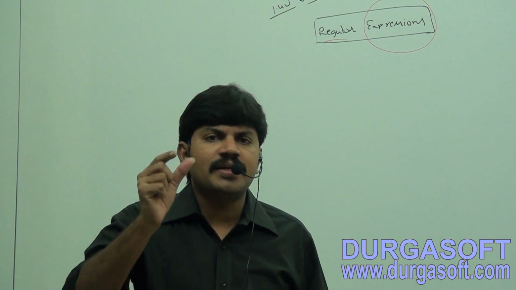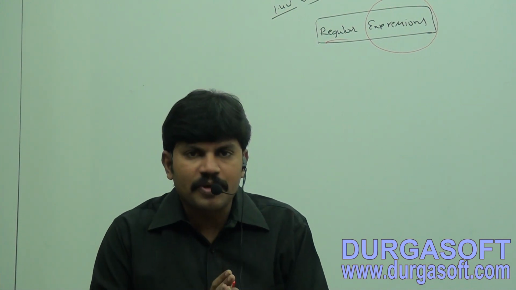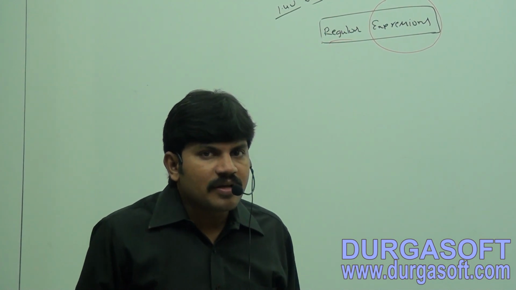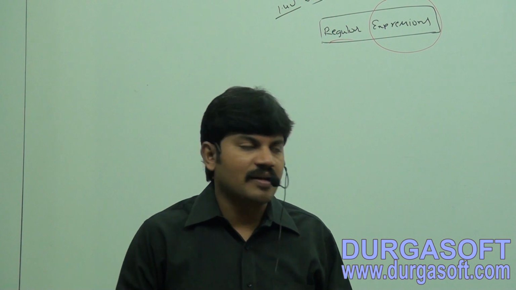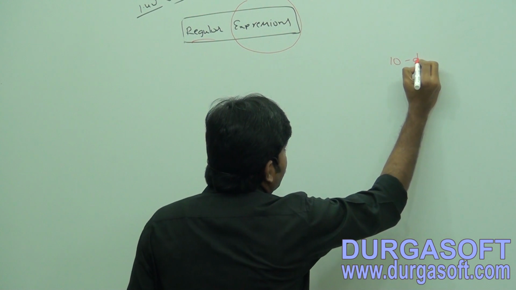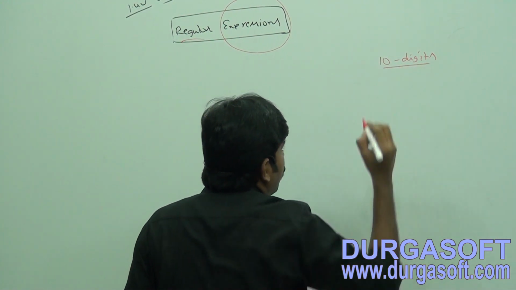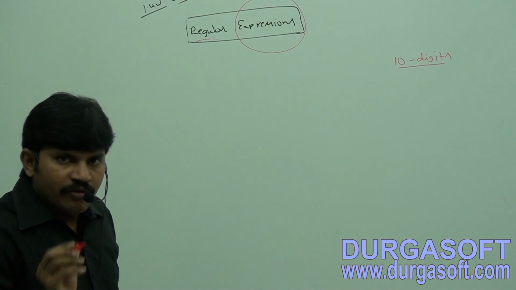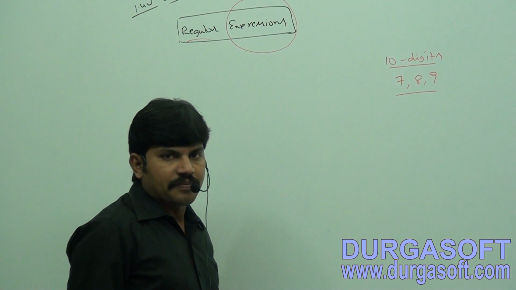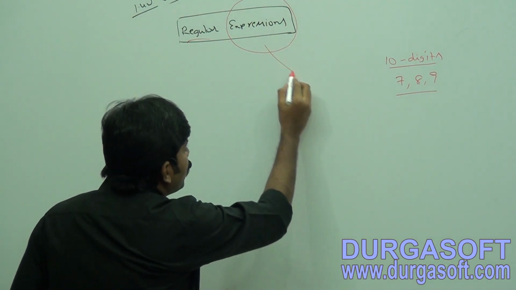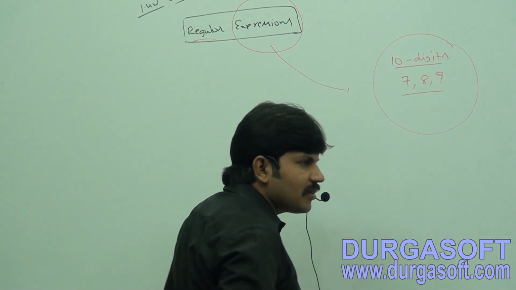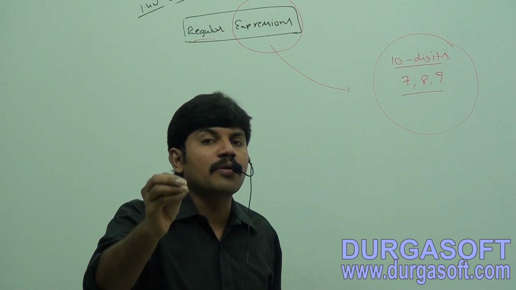Sir, I want to check. I want to write an expression to represent all mobile numbers, because every mobile number is according to a particular pattern. Correct or not? Best example, all mobile numbers should contain exactly 10 digits. Assume India-based, exactly 10 digits, where the first digit should be 7 or 8 or 9. Are you getting? Sir, we can write a regular expression to represent all mobile numbers, because these mobile numbers are according to a particular pattern.